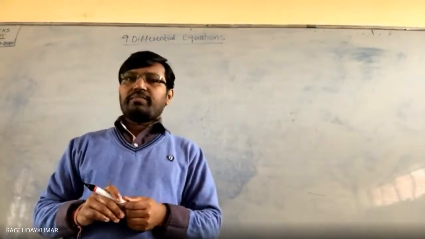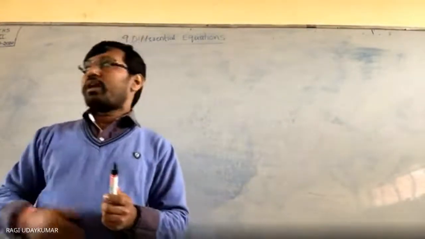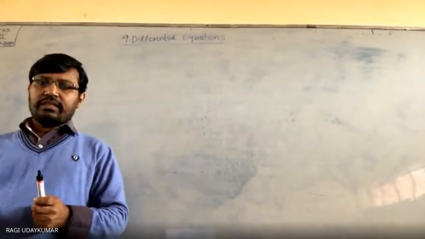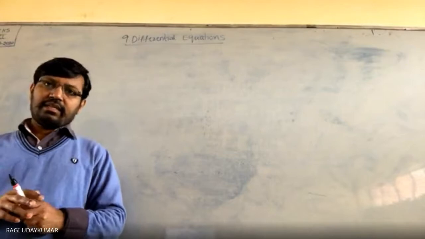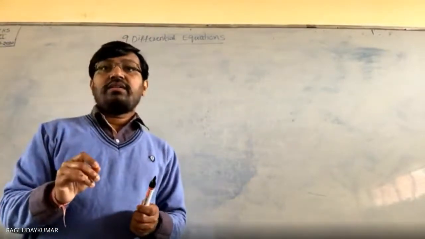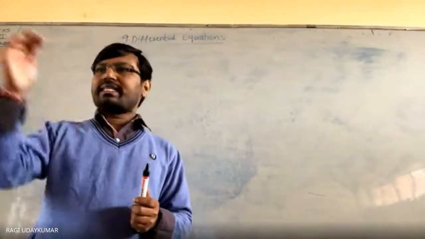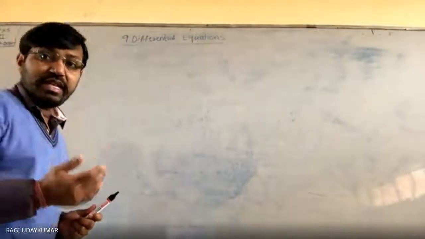If you are unable to say whether it is true or false, then it is called an open sentence. A statement is nothing but a sentence which can be said to be either true or false. Yes, sahi hai, nahi hai. An open sentence is one which cannot be said to be either true or false.